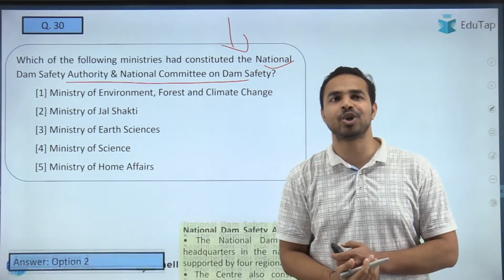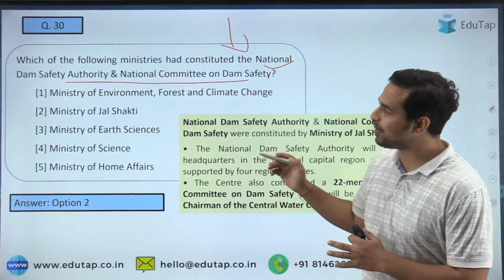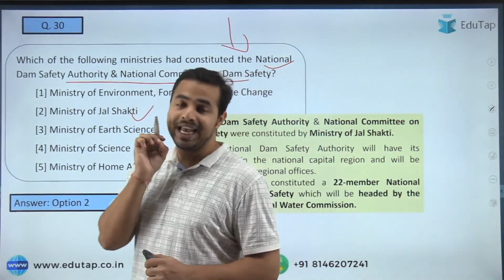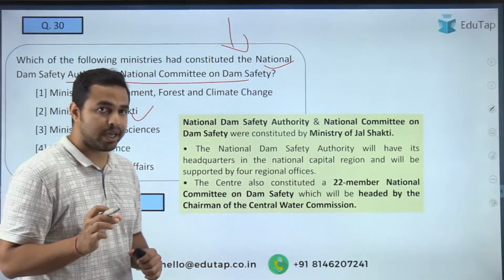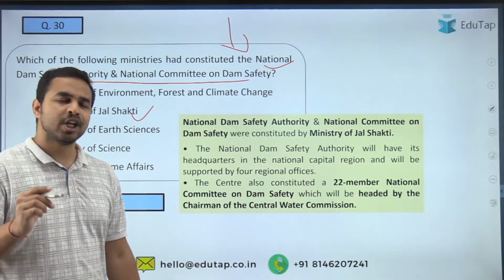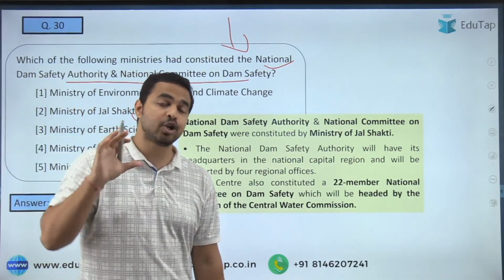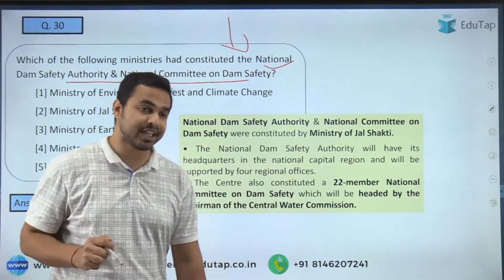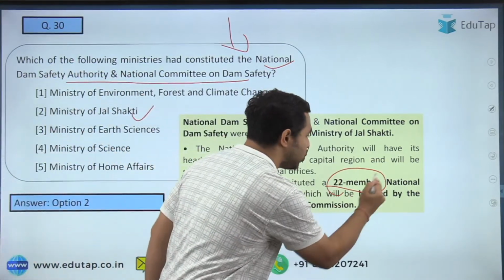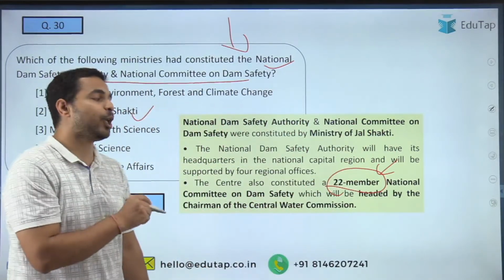And here the right answer to question number 30 is option number 2, that is Ministry of Jal Shakti. So the Ministry of Jal Shakti recently constituted this particular authority. And guys, this will basically be headquartered in the National Capital Region. The other important thing you need to remember here is that the center has also constituted a 22-member National Committee on Dam Safety.